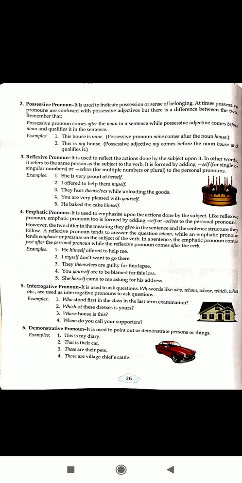And third is reflexive pronouns. Reflexive pronouns are similar to emphatic pronouns. The difference between the two is that intensive pronouns aren't essential to a sentence's meaning. Meanwhile, reflexive pronouns are. Also, they are used when the subject and the object of a sentence refer to the same person or thing. These pronouns end in self or selves. They are myself, yourself, himself, herself, itself, ourselves, yourselves, themselves.